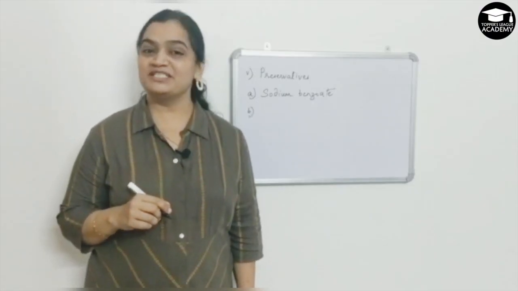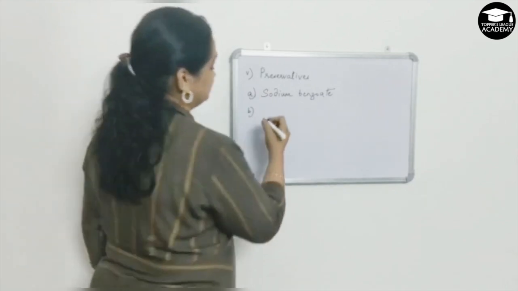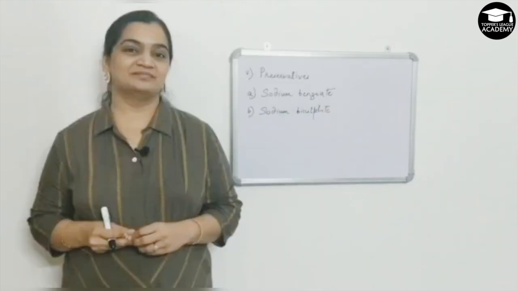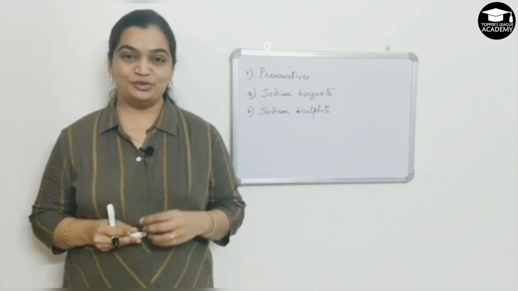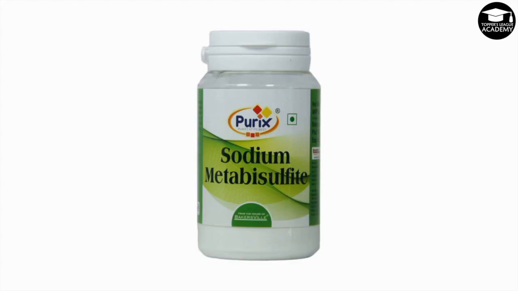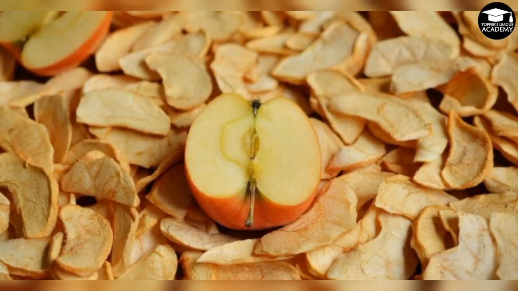Second is sodium metabisulfite. Here is one picture to show you where it is used. Sodium metabisulfite is used as a preservative for dried fruits. See the example of apple here.